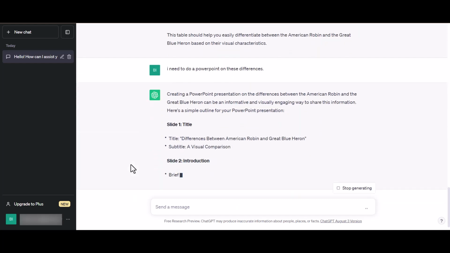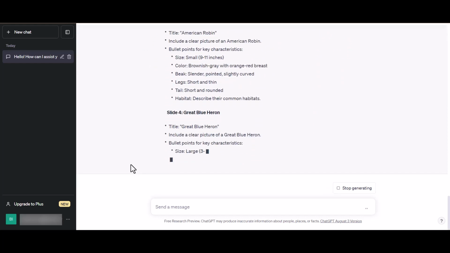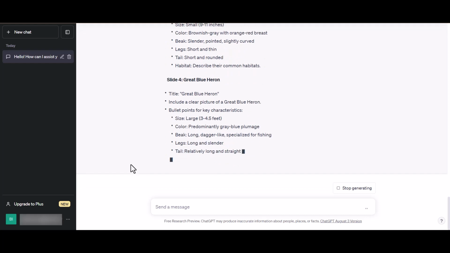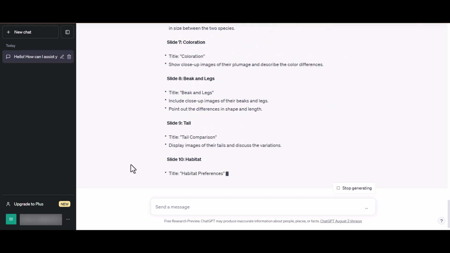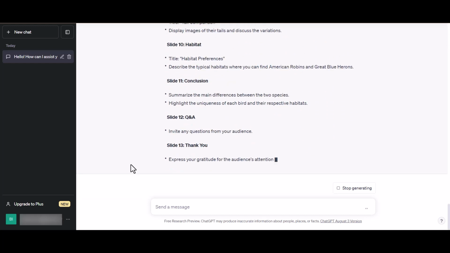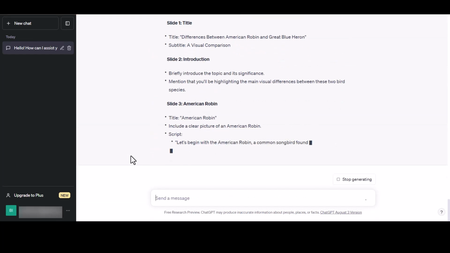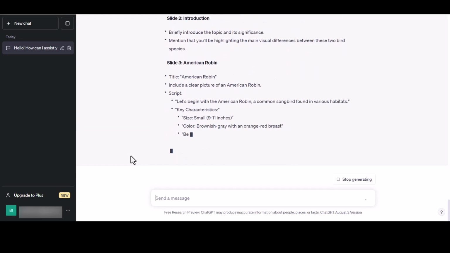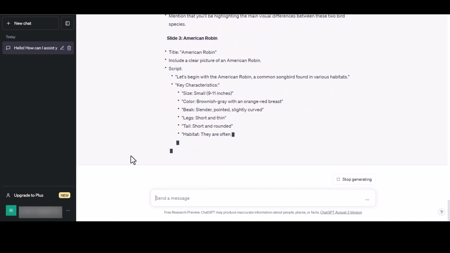Next, I ask it to take this information and help me with a PowerPoint. Notice I give no extra directions, and it writes a PowerPoint outline with slide numbers, image suggestions, titles, bullet points. But notice that in some places, it is telling me to highlight the key differences without listing the differences. So I re-prompt asking ChatGPT to include differences in the outline. When re-prompting, make sure to tell it what generated content it should work with and what the new action is.